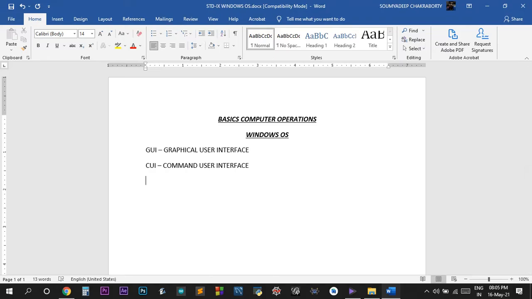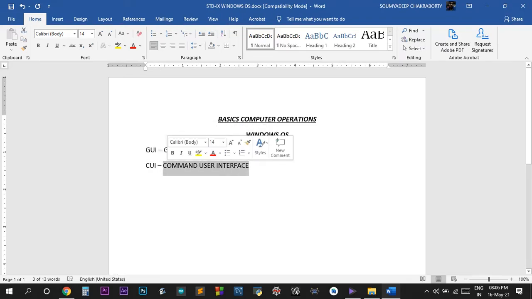But Ubuntu and Kali Linux, the Linux based operating systems, are CUI, that is command user interface. They have both CUI and GUI, but their most part is CUI. That's why those operating systems need an engineer or a developer to handle them, because most of the tasks in them are done using the command user interface. But we are lucky that we can use the graphical user interface.